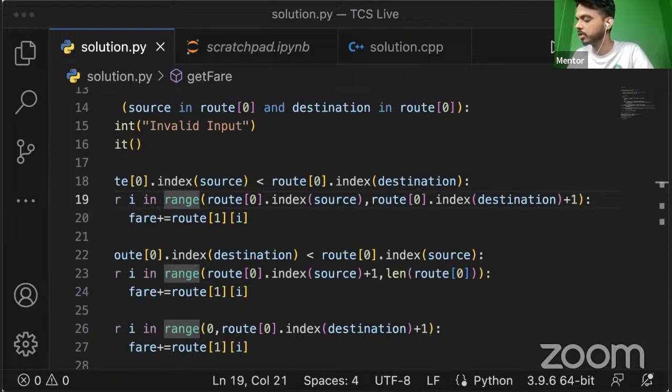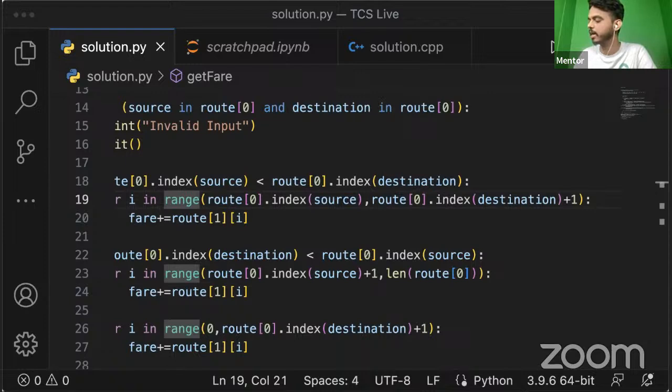Whenever we write a range function, and in that range function, if we write the source from 0, it will take the source as it is. But in order to consider this 8 as a destination, we have to pass the index of 4, because the second parameter is always going to be -1. So that's how it works in the range function. That way it will read only these values. But if you add 3 as an index instead of 4, it will just read the values 2, 4, 6. So that's why, to consider the destination correctly, we are just adding +1 here. It's up to you whether you add a +1 there, or you just take the next value out of that.